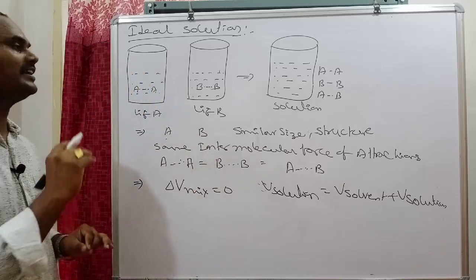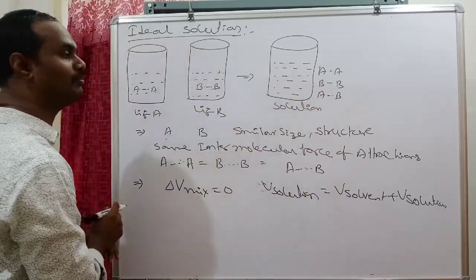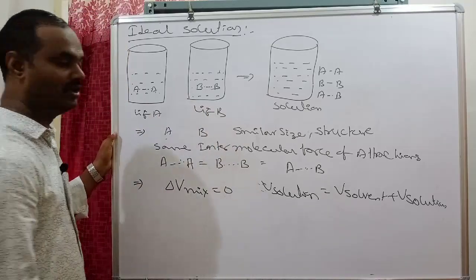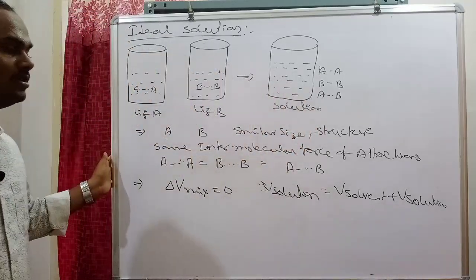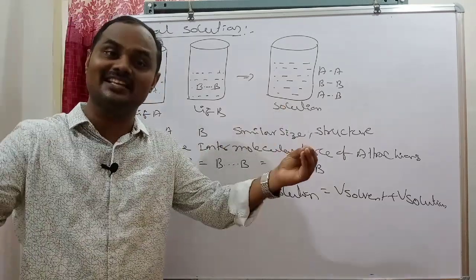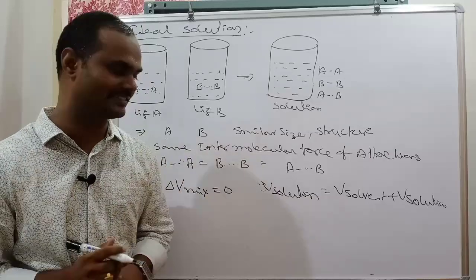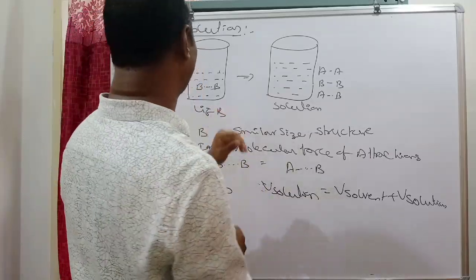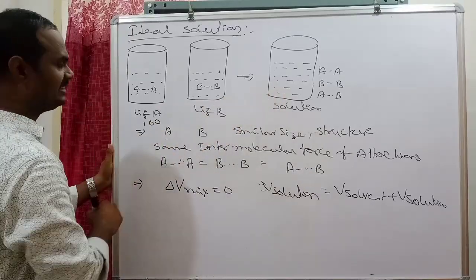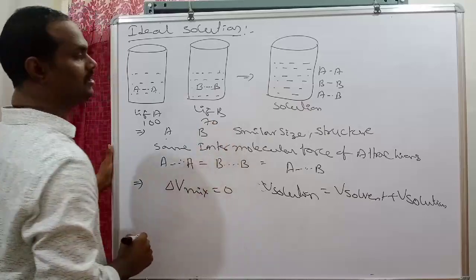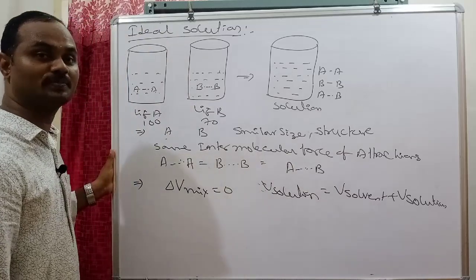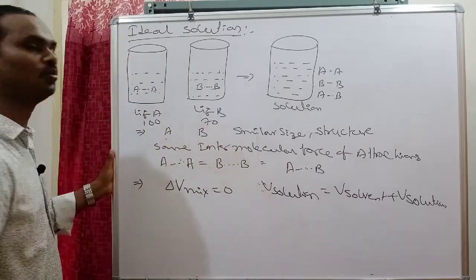Meaning, the final volume of the solution must be equal to the sum of the volumes of solvent plus solute. After mixing, neither volume increase nor volume decrease should take place. Suppose to prepare this solution I have taken 100 ml solvent and 70 ml solute. After mixing, the solution volume must also be equal to the sum of these two volumes.